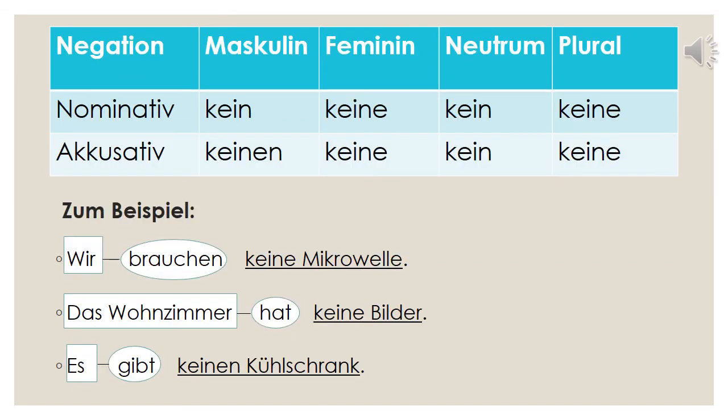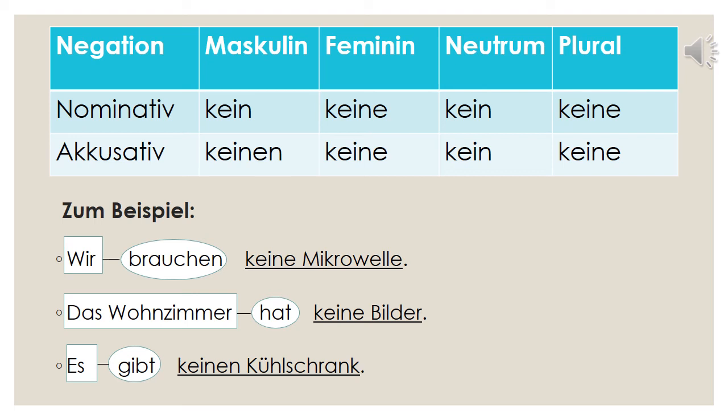Similar endings are there for negation also. Nominative negation endings are kein, keine, kein, keine. But if the noun is the object of the sentence, then for masculine we have to write keinen. Feminine, neutrum, plural, the articles do not change. Keine, kein and keine. Okay? It is similar to unbestimmter Artikel. Zum Beispiel, wir brauchen keine Mikrowelle. We need no microwave. Means we do not need any microwave.